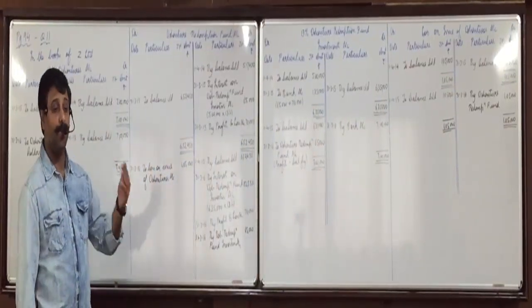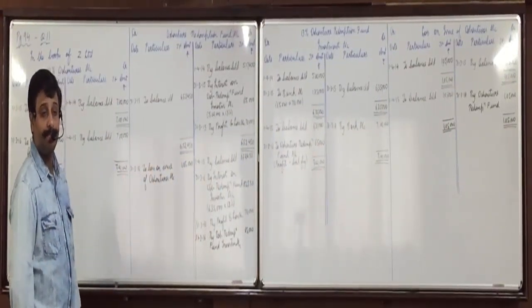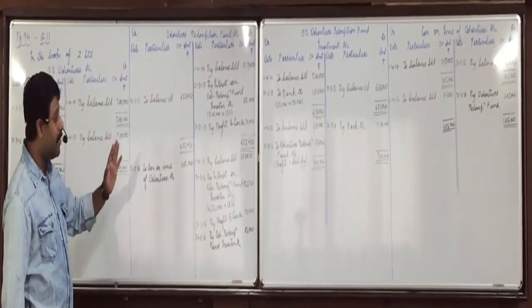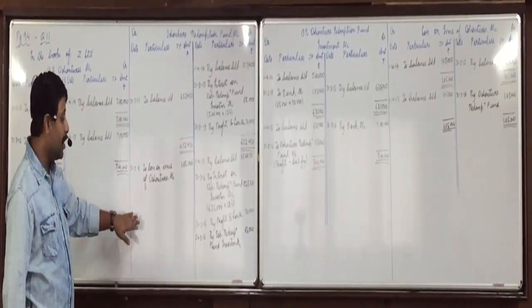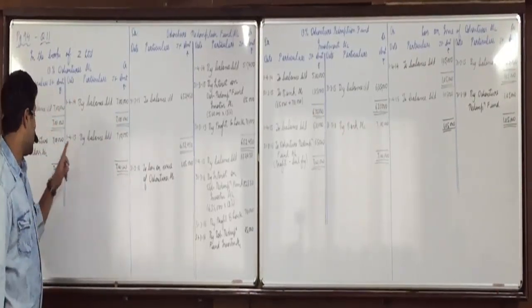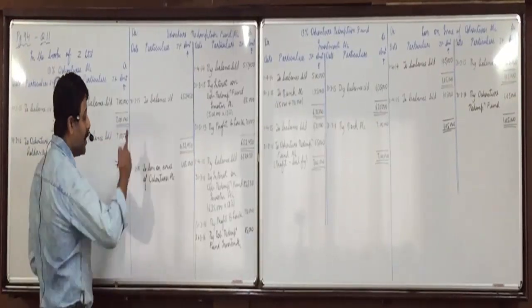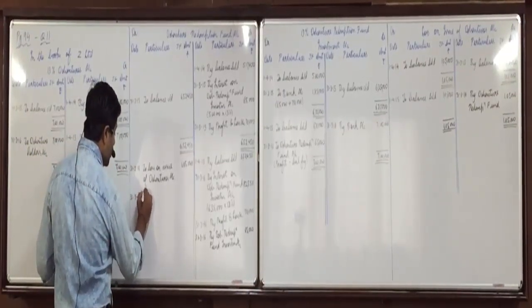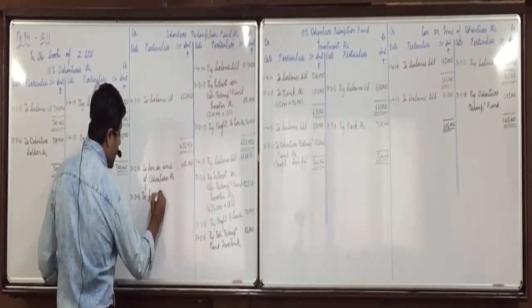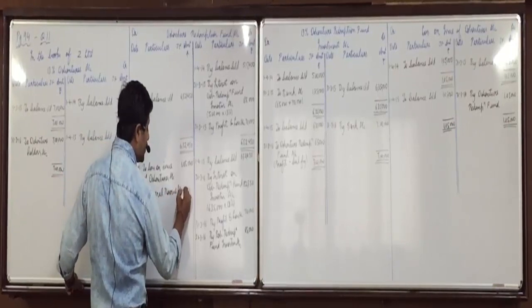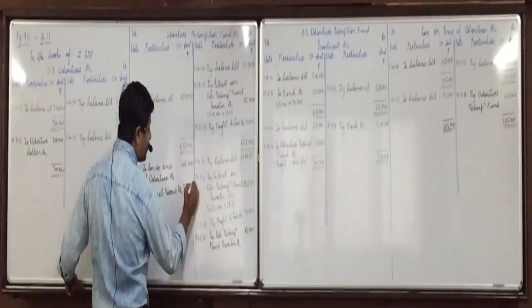Then after that, what next? The face value of debentures will be transferred to general reserve. So what amount will be transferred to general reserve? 7 lakhs, the face value of debentures redeemed. Debenture redemption fund account debit to general reserve account, 7 lakhs.